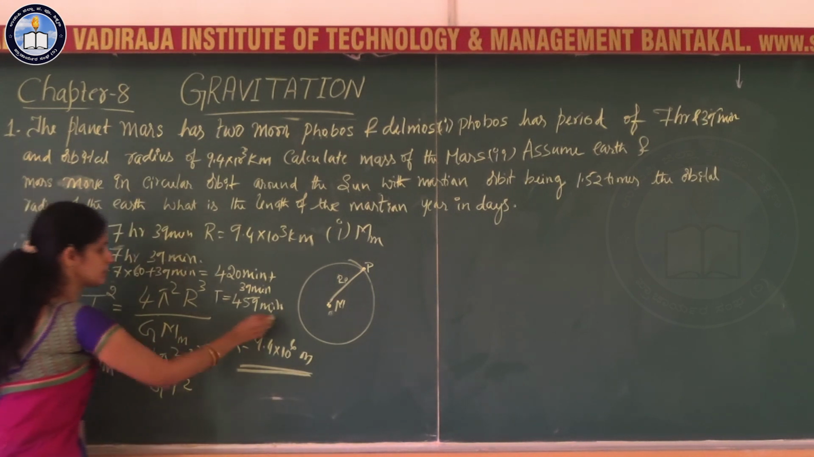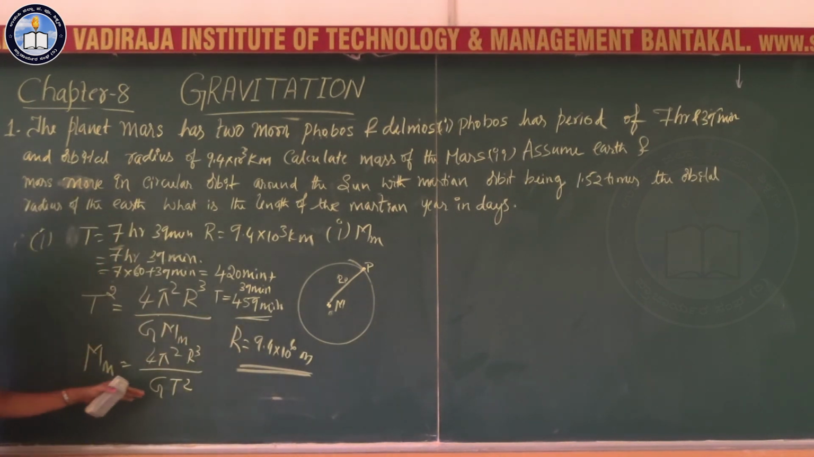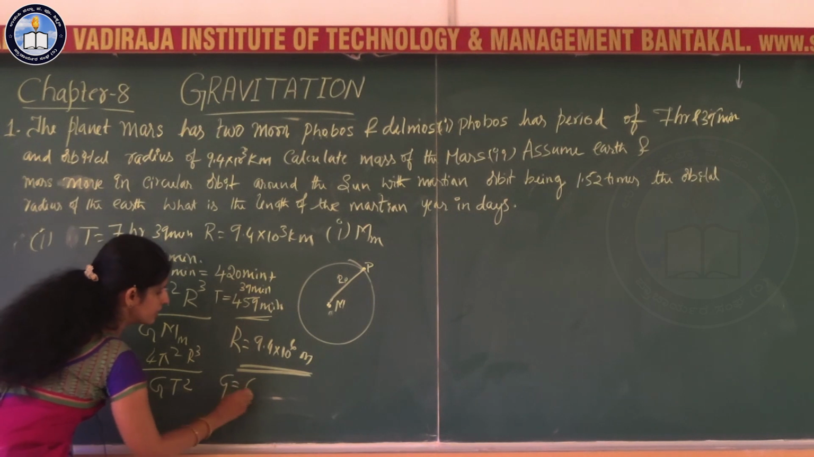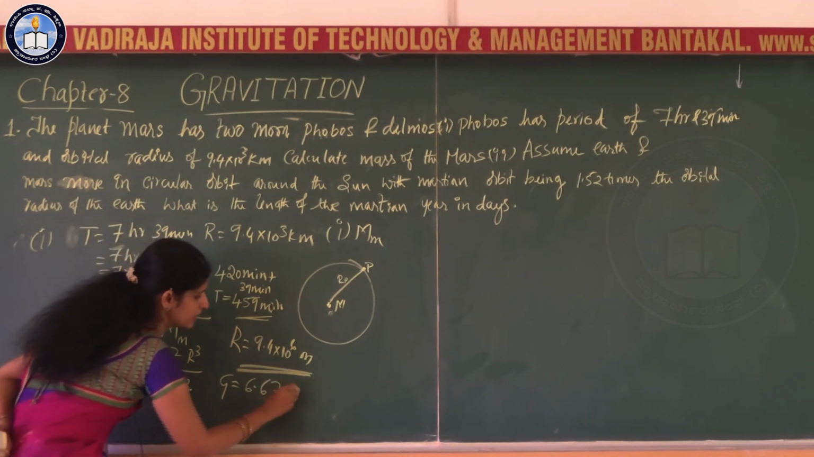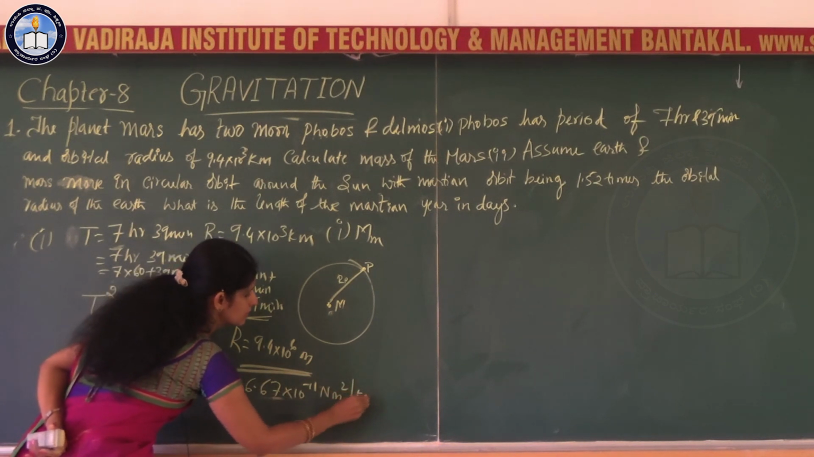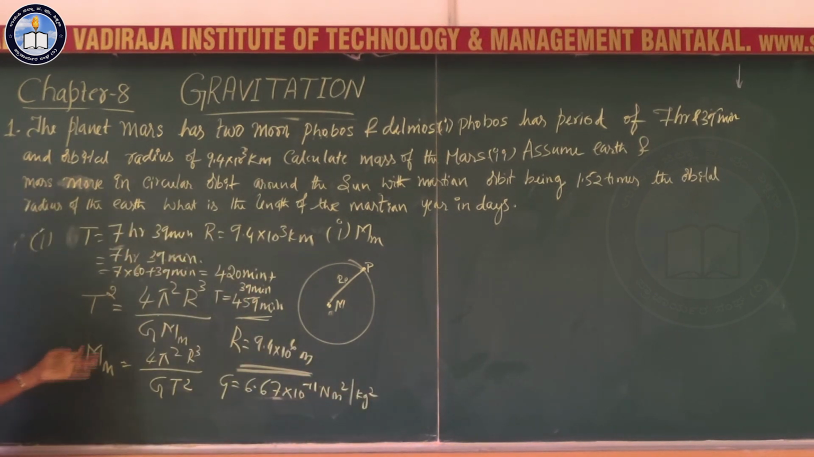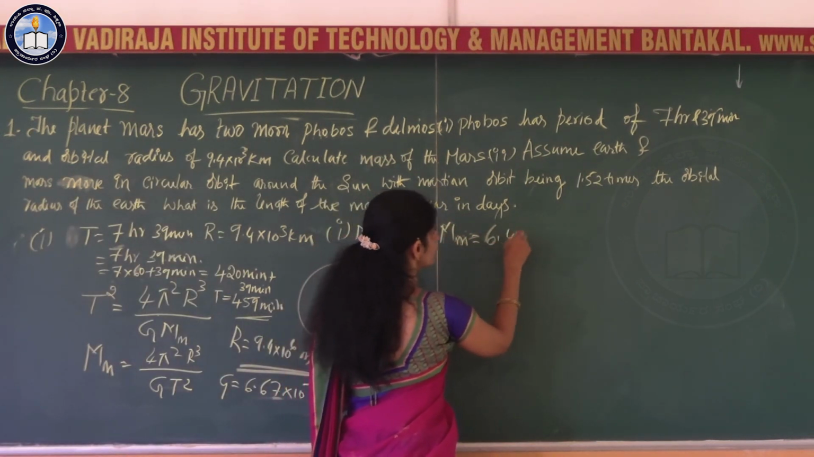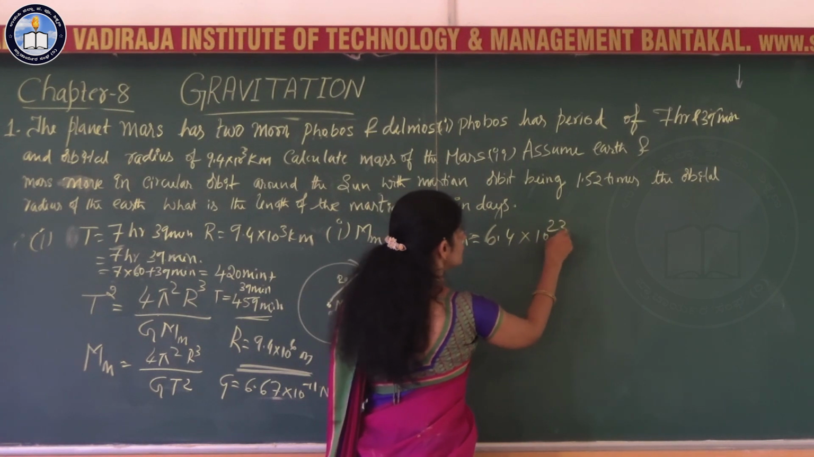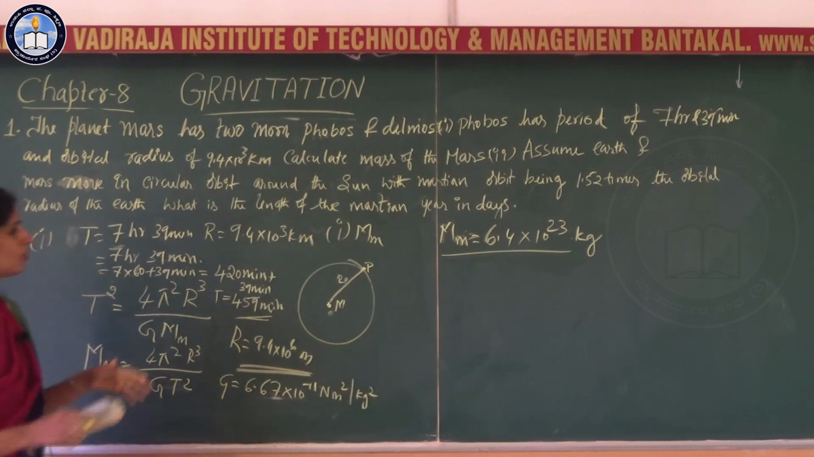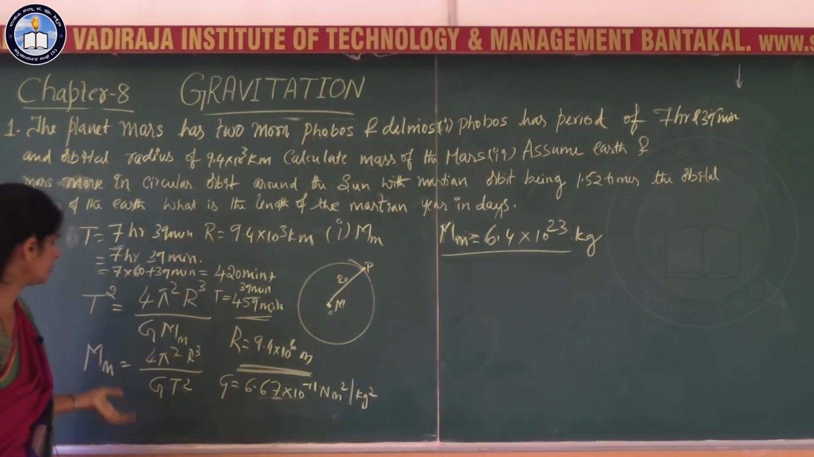Okay. Now you substitute the data in the given formula here. Also G, we know that is the gravitational constant, 6.67 into 10 to the power minus 11 Newton meter square per kg square. If you substitute that data, mass of the Mars is equal to 6.4 into 10 to the power 23 kg. So that is the value you are going to get for the mass of the Mars.